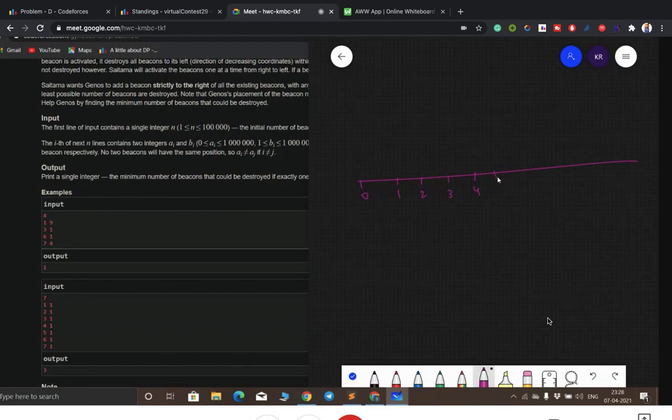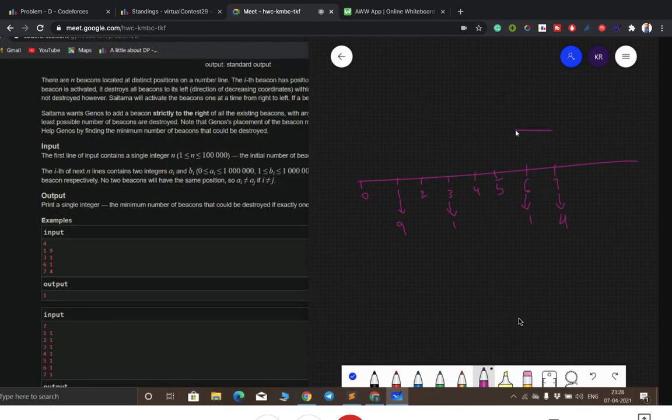Like in the first example, we will get at max 7. So we have numbers till 7. Here this has a power of 9, this has a power of 1, this has a power of 1, and this has a power of 4. So let's see what the question is.